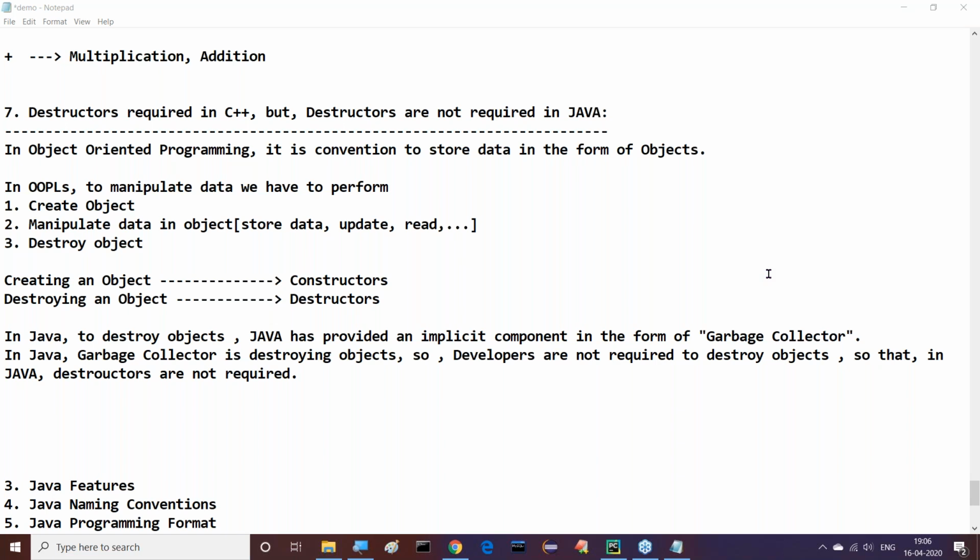Observe this clearly. But in the case of C++, what exactly is going on? Tell me now.